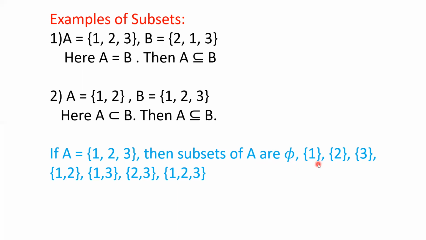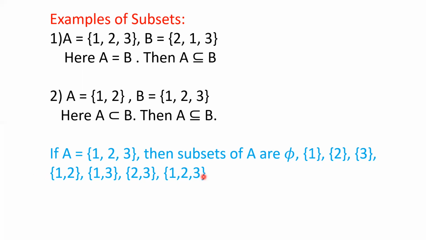Next you have to consider subsets containing a single element, that is {1}, {2}, {3}. Then you have to consider two elements: {1, 2}, {1, 3}, {2, 3}, and then you have to take the whole set, {1, 2, 3}. So these are the subsets of a set.